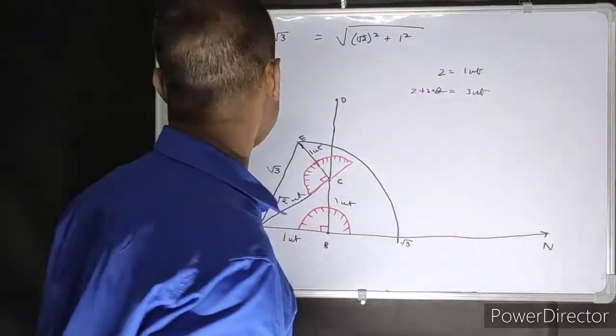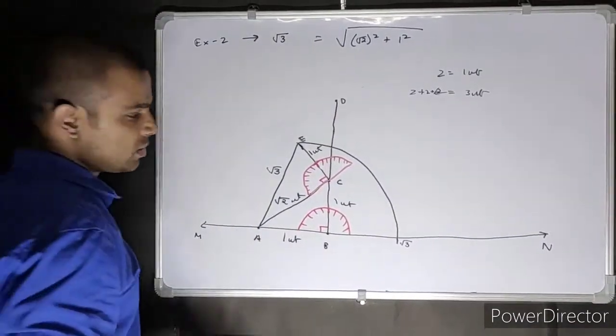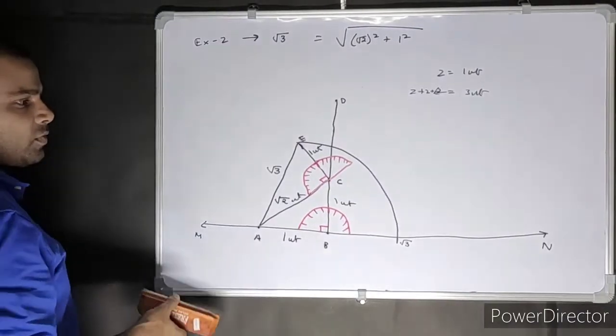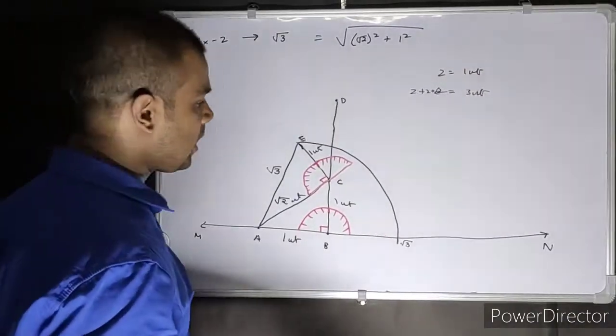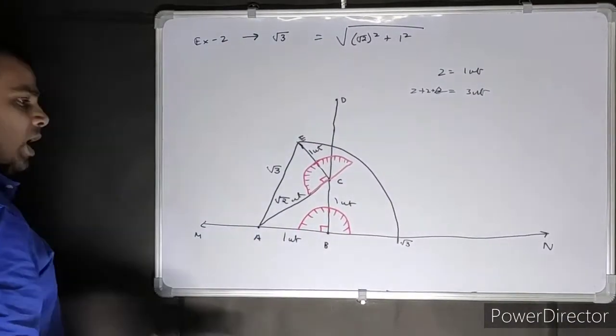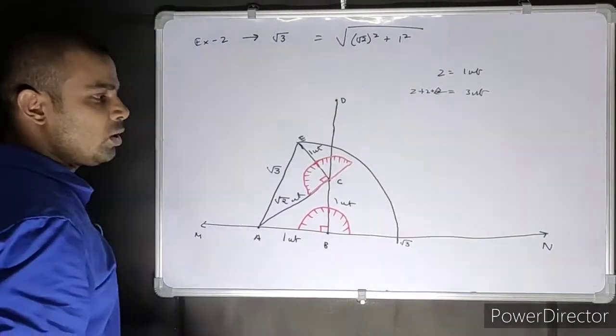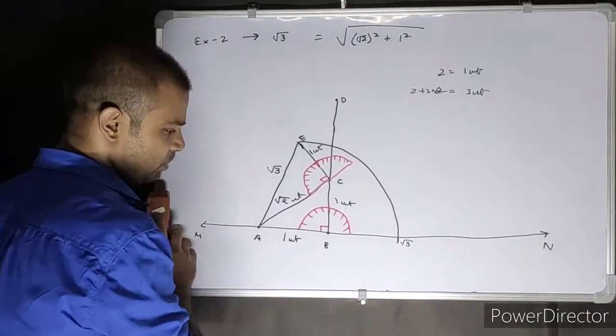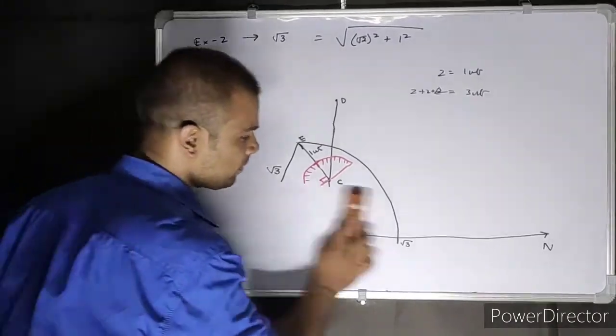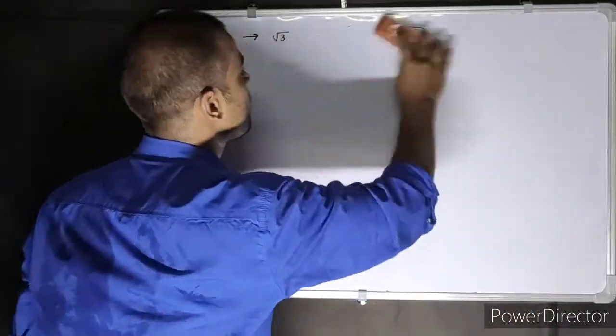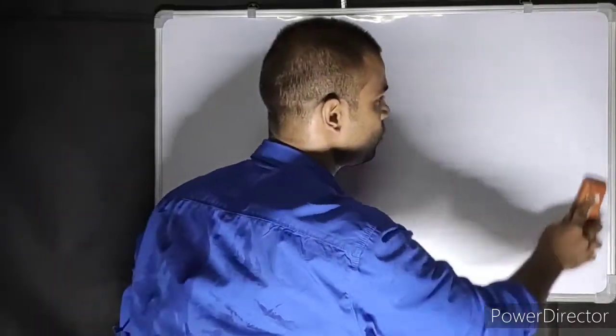Okay, so let's do something from the exercise, shall we? Rubbing this off, students. I hope you have understood. If you didn't understand anything, let me know. I will explain it. And how to let me know, you know better than me. Anyways, I'm rubbing this off. So let's go on to the exercise, students.